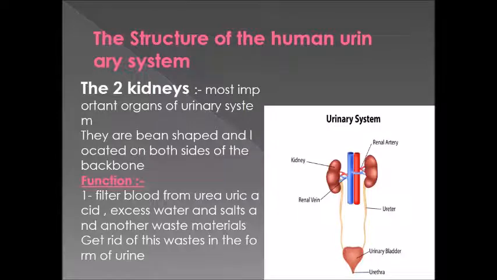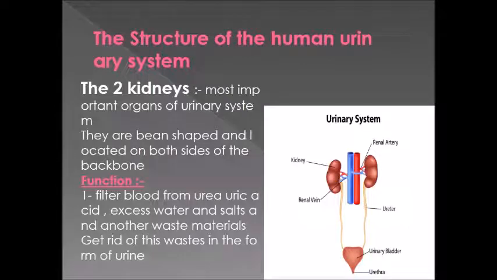The two kidneys. The two kidneys are the most important organ of the urinary system. They have a bean shape and they are located on both sides of the backbone. So you will find a left kidney and a right one. But the most important part is the function.